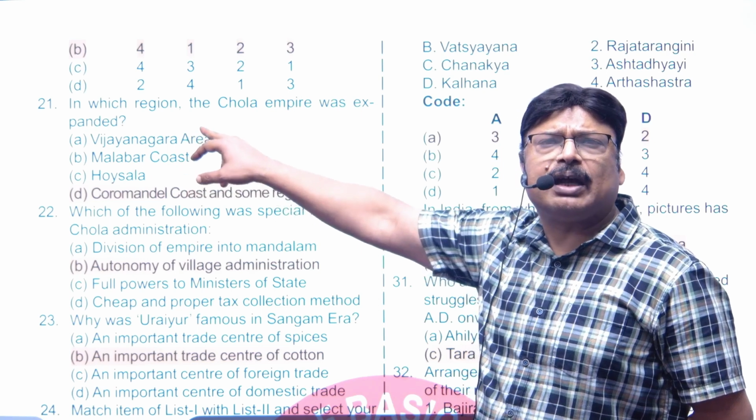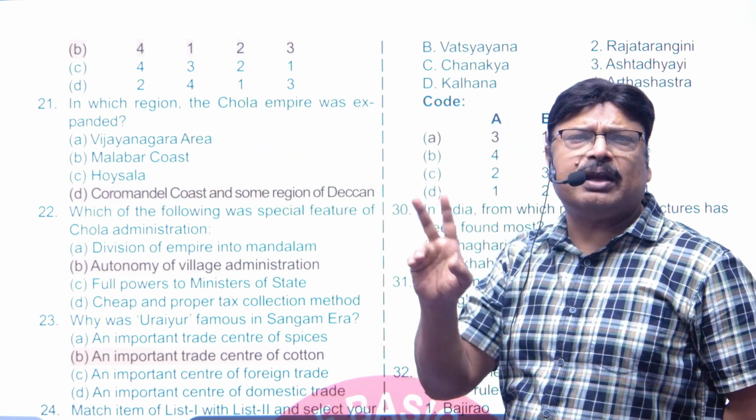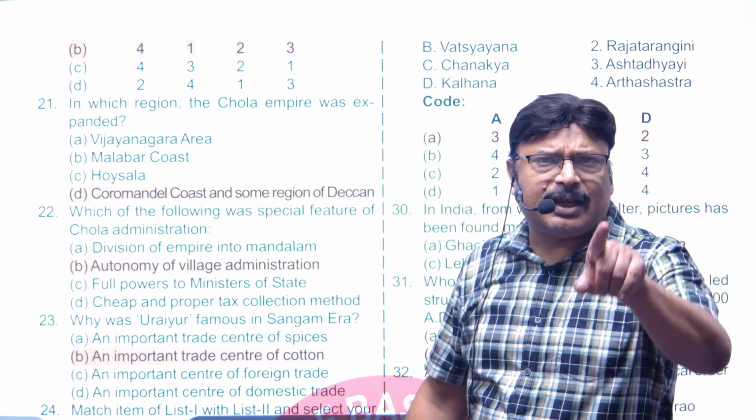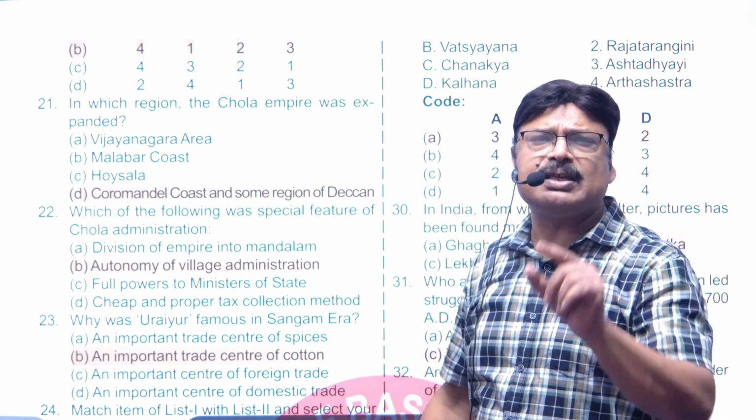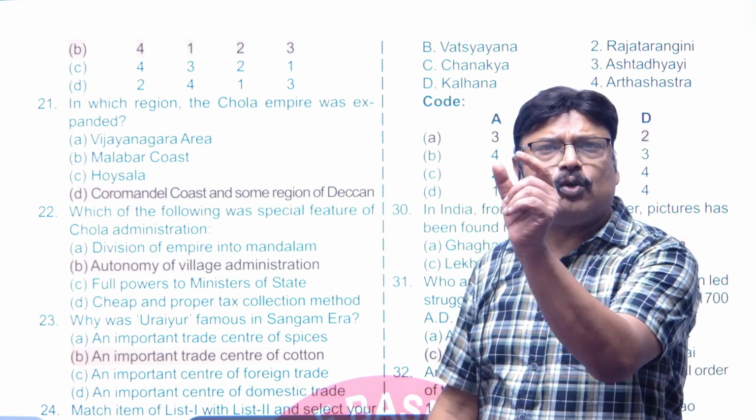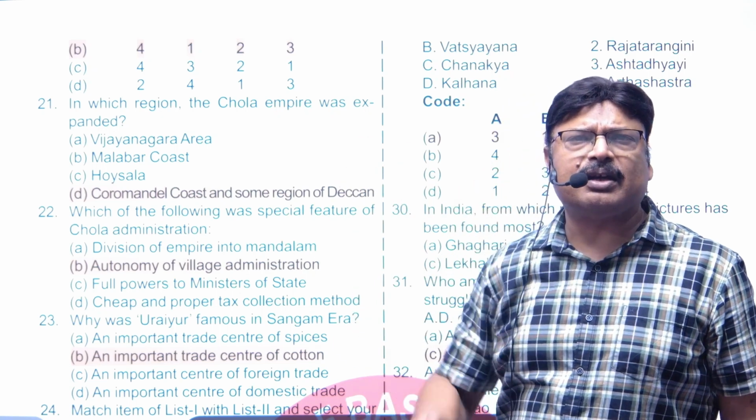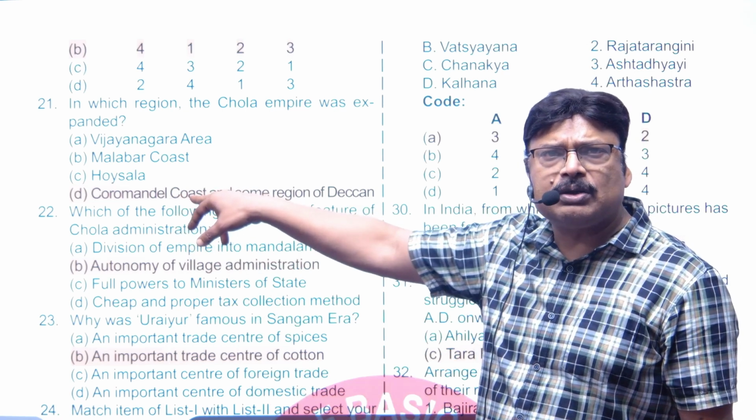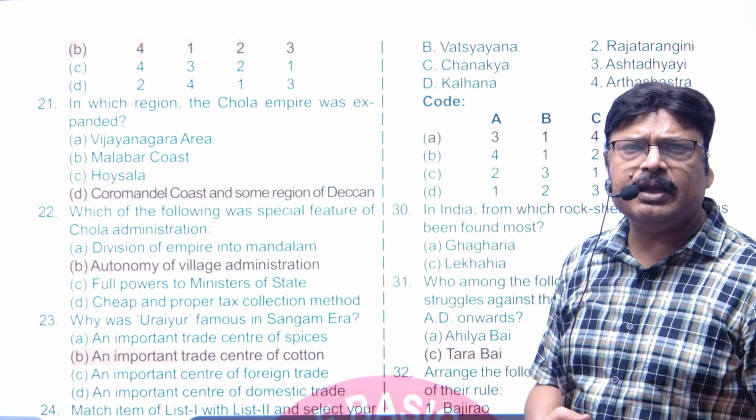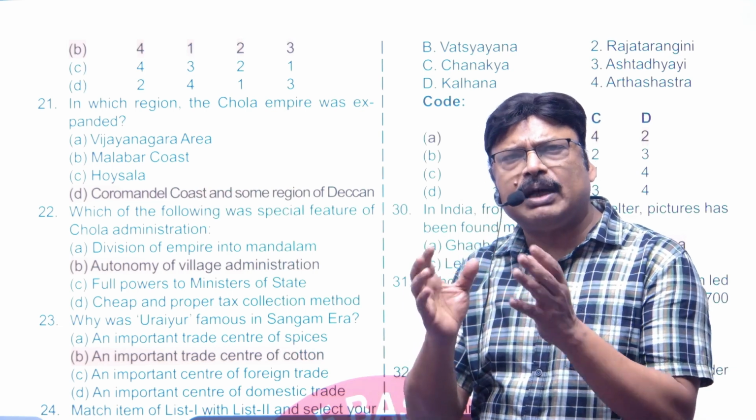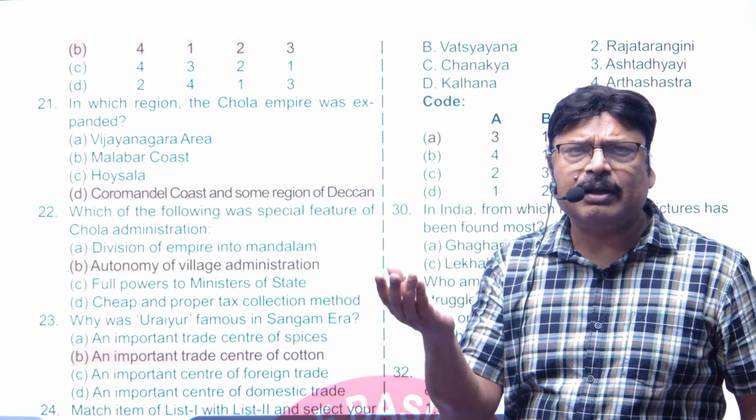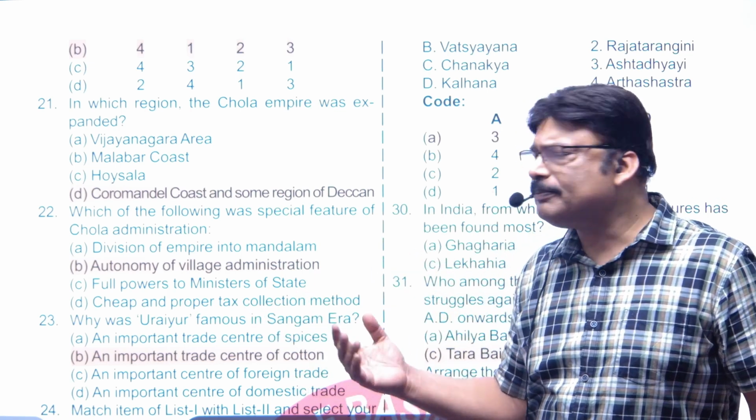Why not the Vijayanagar area? Because it was in Karnataka and Andhra Pradesh, where the Cholas didn't have anything. The Malabar coast is basically Kerala, the area of the Cheras. The Hoysalas were in Dwarasamudra in Karnataka. So pertaining to Tamil Nadu, you only have the Coromandel coast area. The answer is D. Even if you don't know much, if you know something, use your brain and you will get the answer.